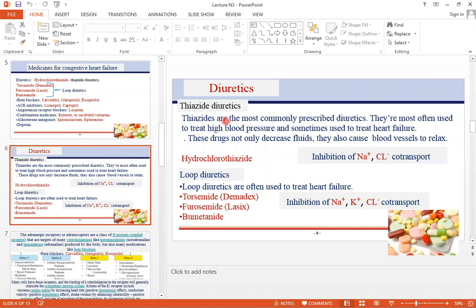Then we come to the diuretics, which include thiazide diuretics. Thiazides are the most commonly prescribed diuretics, most often used to treat high blood pressure and sometimes used to treat heart failure. Hydrochlorothiazide works by inhibition of sodium and chloride co-transport. Loop diuretics are often used to treat heart failure, and they include torsemide, furosemide, and bumetanide, which work by inhibition of sodium, potassium, and chloride co-transport.